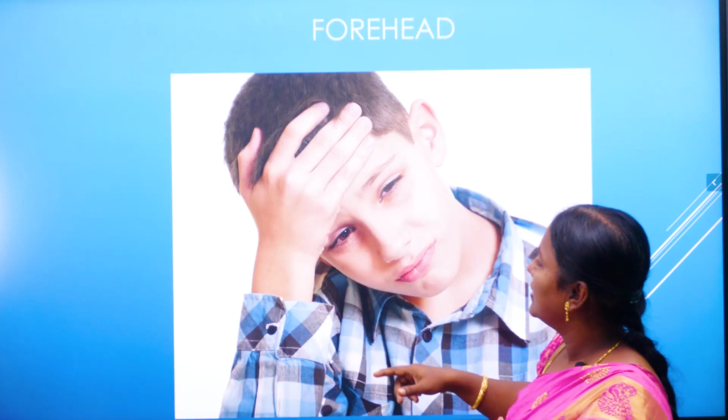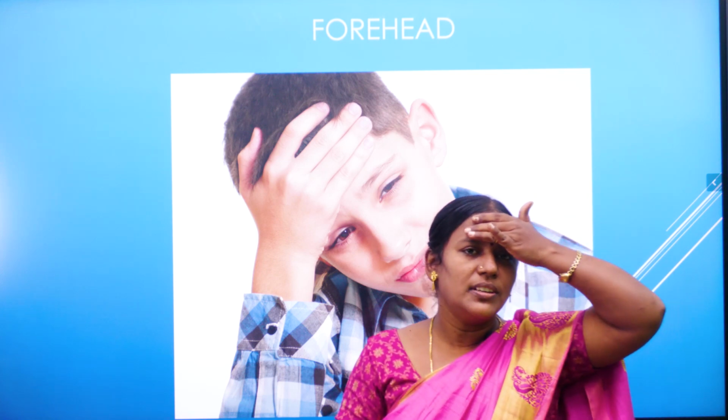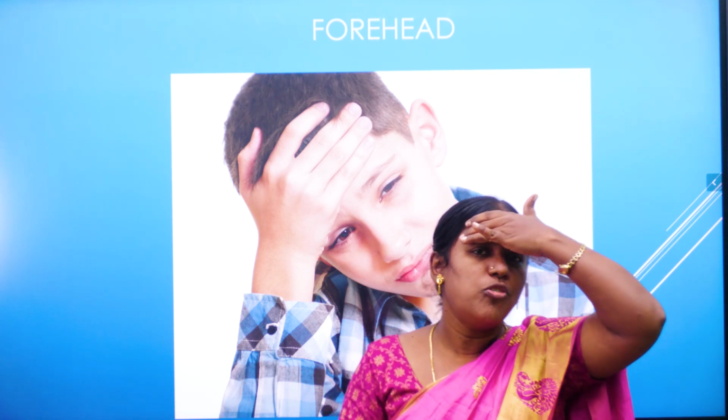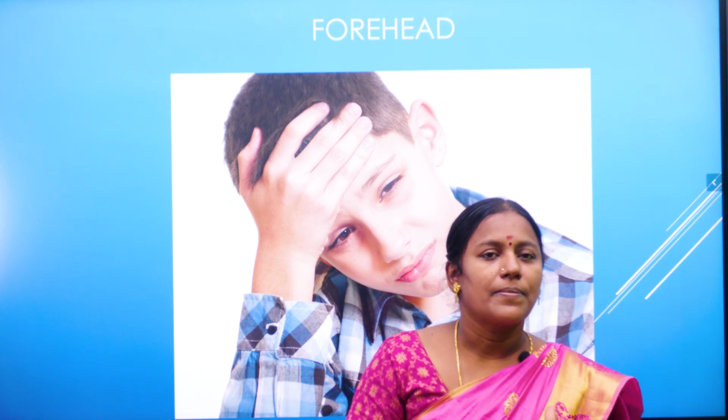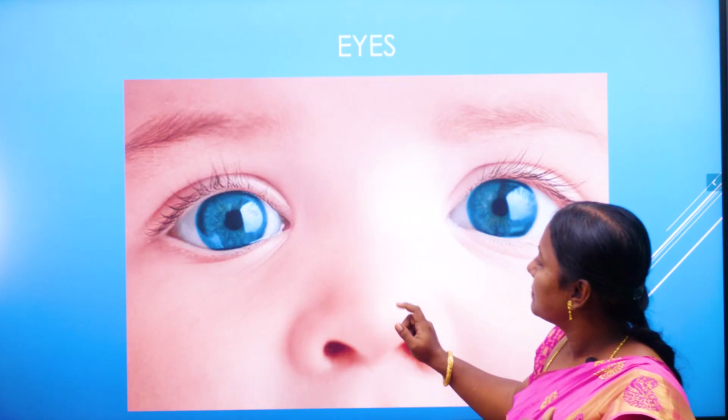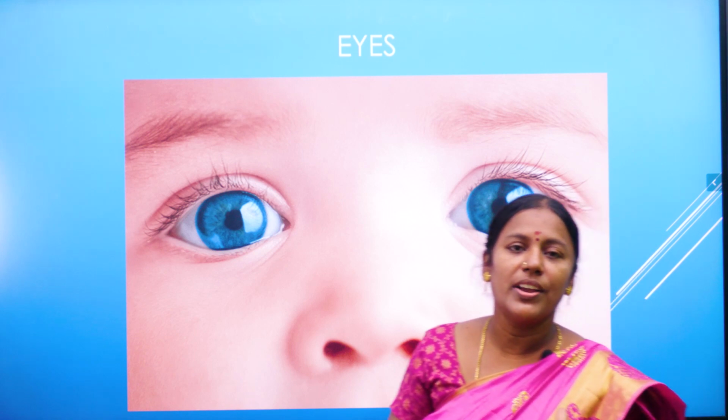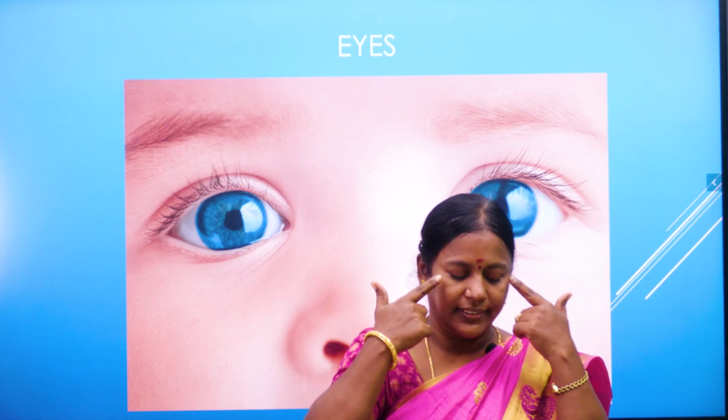After head, we have our face. In our face, we have multiple parts. Now we are going to see one by one. See, what is this? This is forehead. What is this? Forehead. The next part, what we are seeing is eyes.